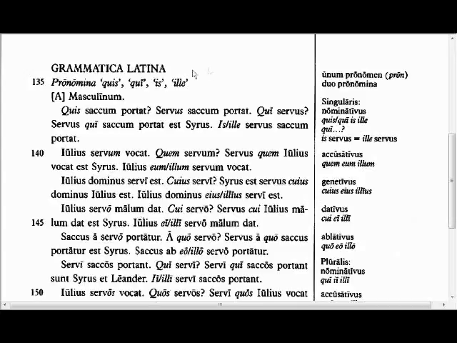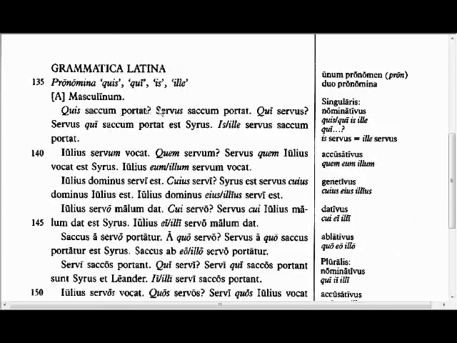This chapter has a pretty extensive grammatica. It's mostly review. It's covering the pronouns, and so here we have different kinds of pronouns. We have qui or quis, which is an interrogative pronoun, qui, which is a relative pronoun, and is, which is a personal pronoun, and ille, which is demonstrative. It points things out. So this is who, question who, like the person who, is he, plus ea and id, she and it, and ille, illa, illud, that one.